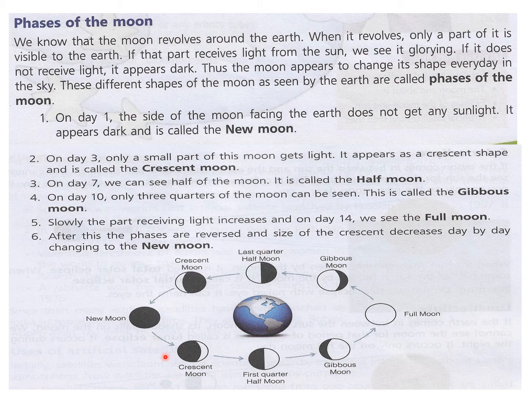So if you go on your terrace every day at, suppose, 7 p.m. or 8 p.m. and note down the shape of the moon, in 15 days you will see new moon to full moon, or Amavasya to Purnima. It takes 14 or 15 days to complete. So if you go every day at the same time, you will be able to note down all the phases of the moon. You can do this at home and try to learn the phases of the moon.